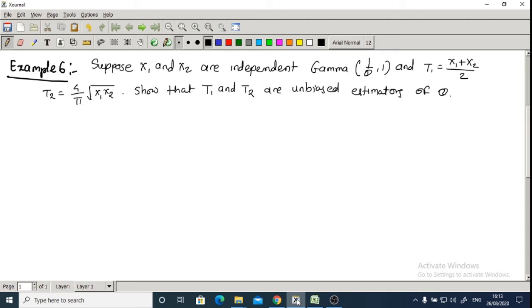Example number 6 is, suppose x1 and x2 are independent gamma distribution with parameter 1 upon theta, comma 1, and t1 is equal to (x1 plus x2) upon 2 and t2 is equal to 4 upon pi under root of x1 into x2. Show that t1 and t2 are unbiased estimator of theta. So to solve this,